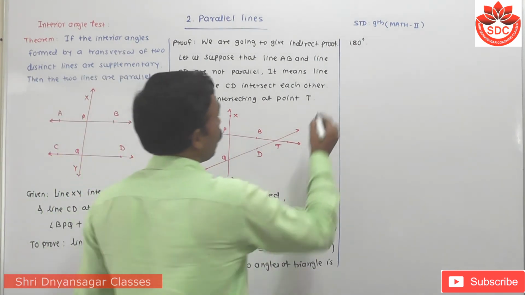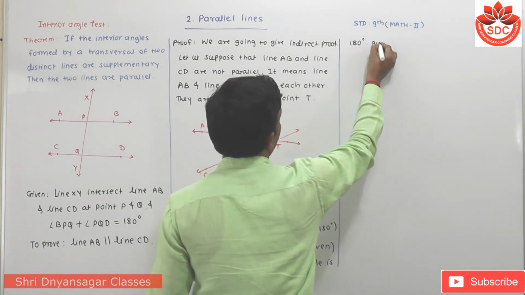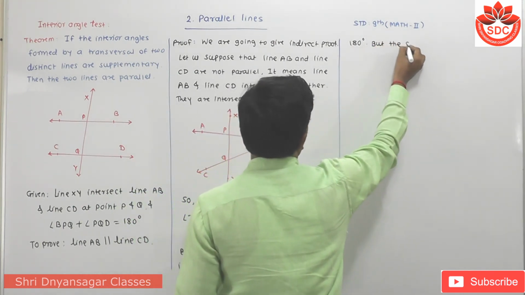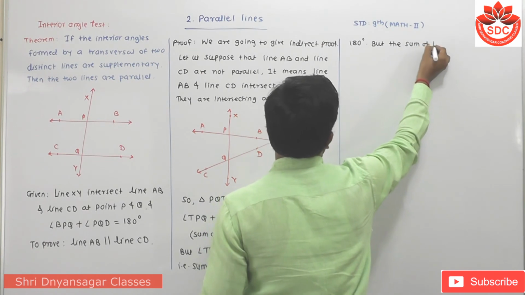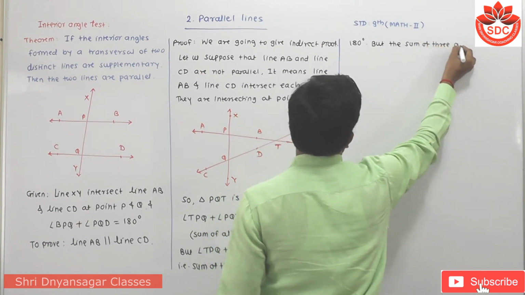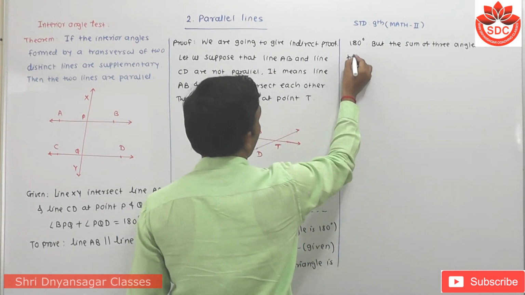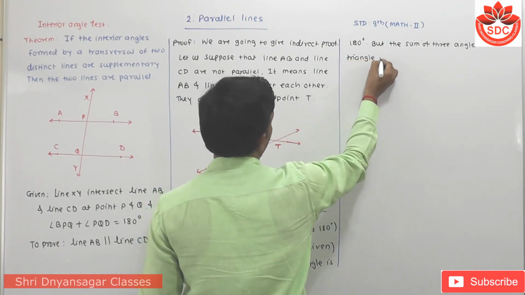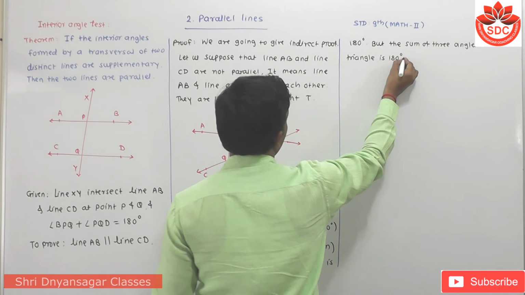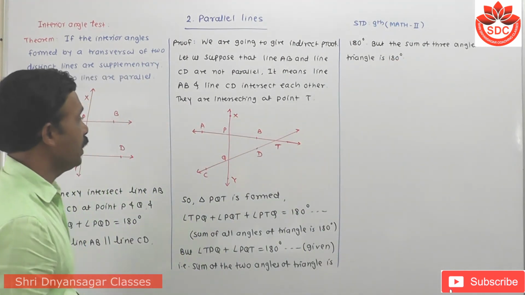But the sum of three angles of a triangle is 180 degrees.